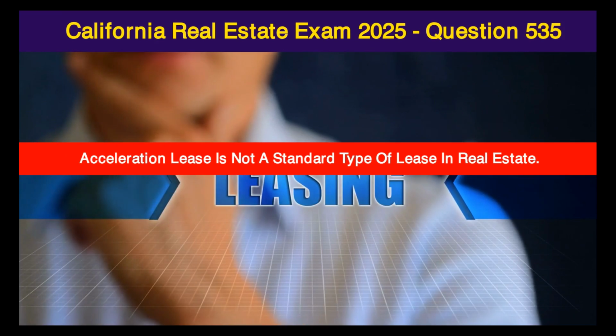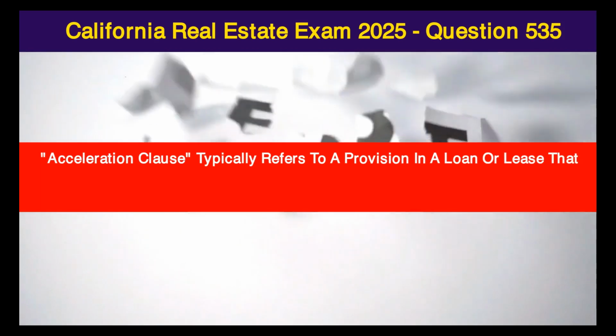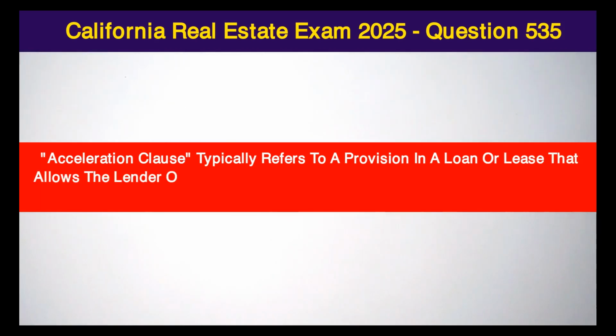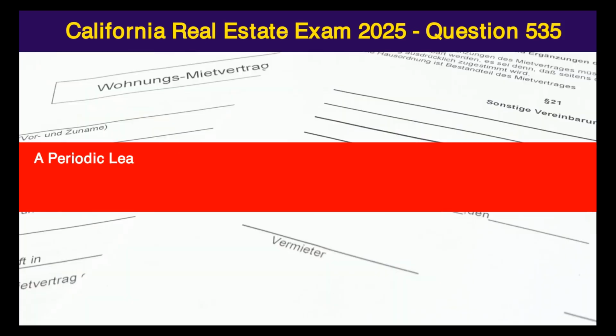Acceleration lease is not a standard type of lease in real estate. Acceleration clause typically refers to a provision in a loan or lease that allows the lender or landlord to demand the entire remaining balance due if the borrower or tenant defaults.